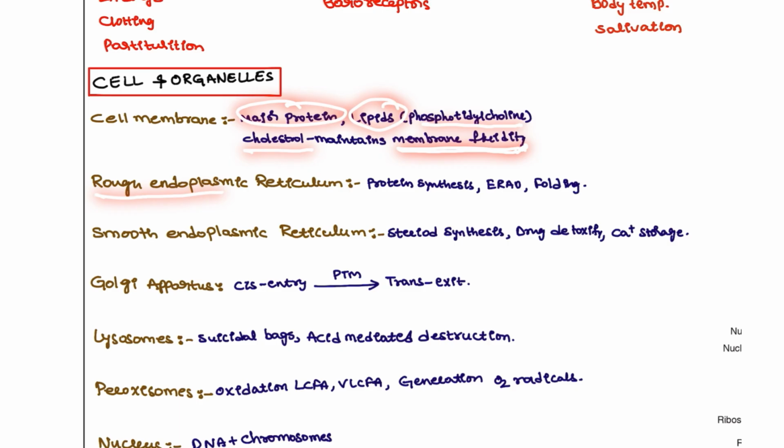Rough endoplasmic reticulum contains ribosomes, and that is important for protein synthesis, protein degradation, and with the help of chaperones, protein folding. Next, smooth endoplasmic reticulum is for steroid synthesis, drug detoxification, and calcium storage.